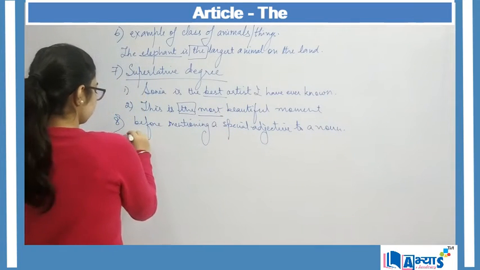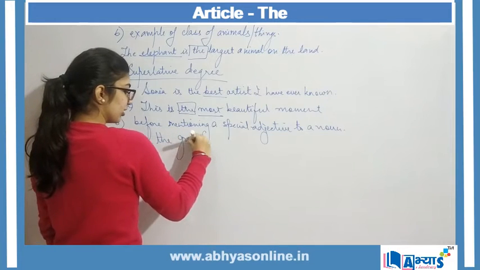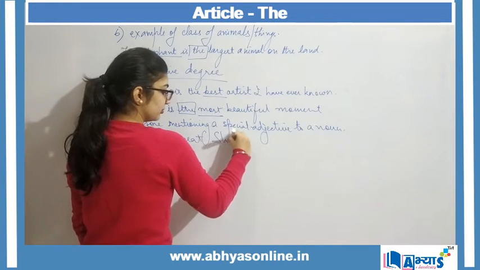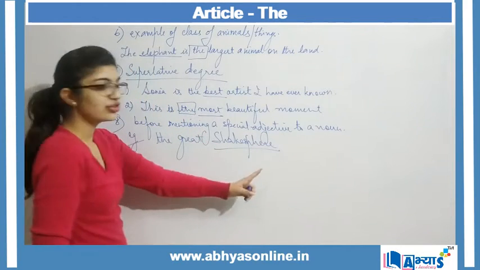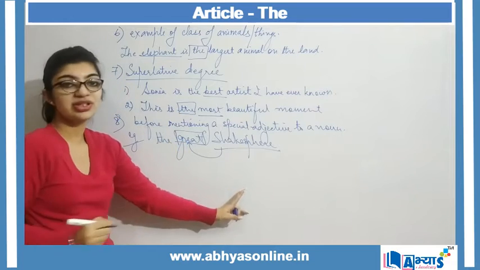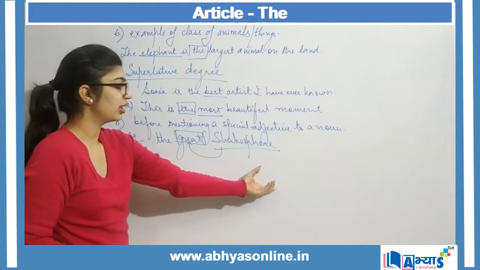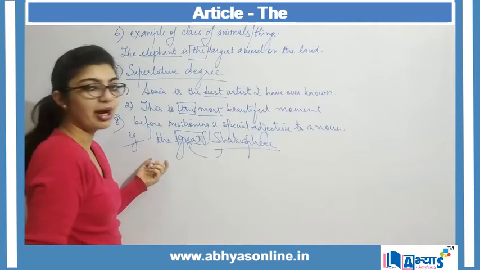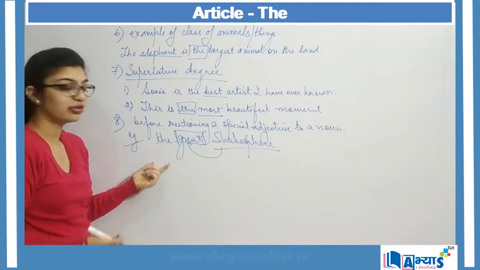Example, the great Shakespeare. Here Shakespeare is mentioned as great, which is an adjective. So when a special adjective is mentioned before a noun, then before that we make use of the article the, right?